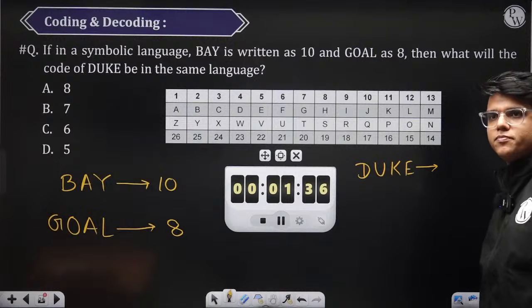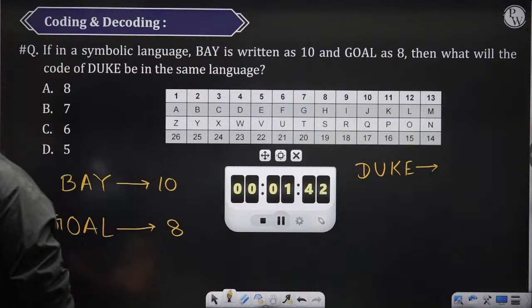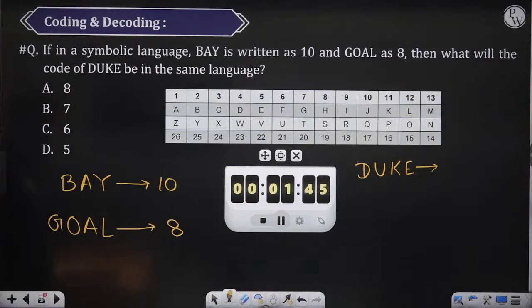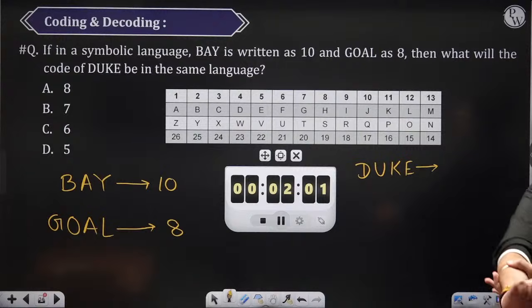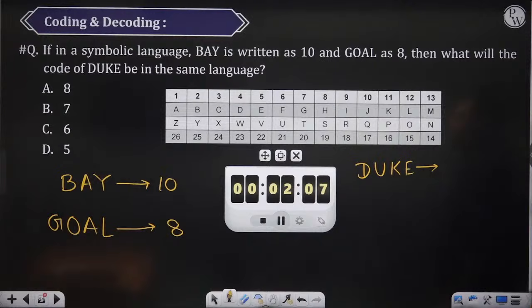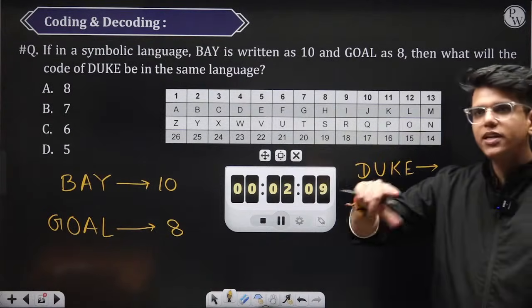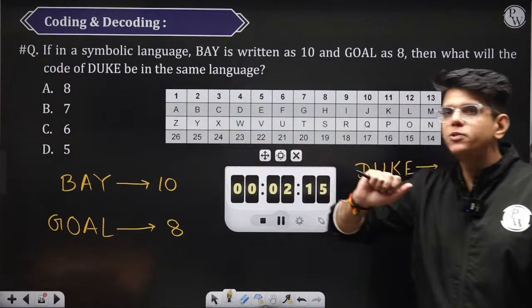ठीक है. What is the code for Duke? करो, बाकी लोग भी करो. Everyone should try. Then we'll try to solve this. Done. 41. So 41 ko you need to do one more step to get to the option given here, right?